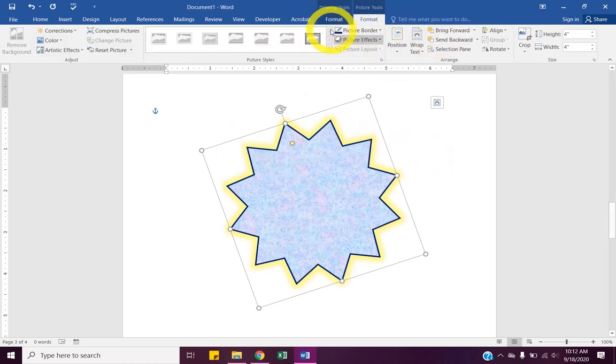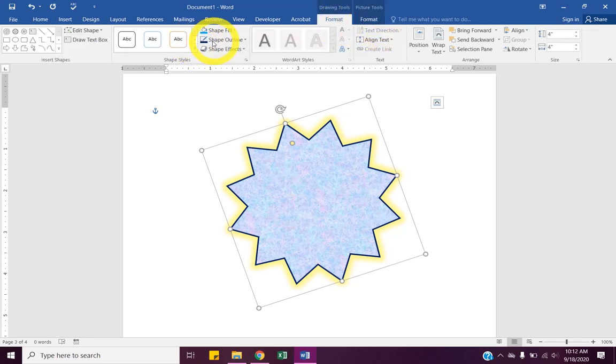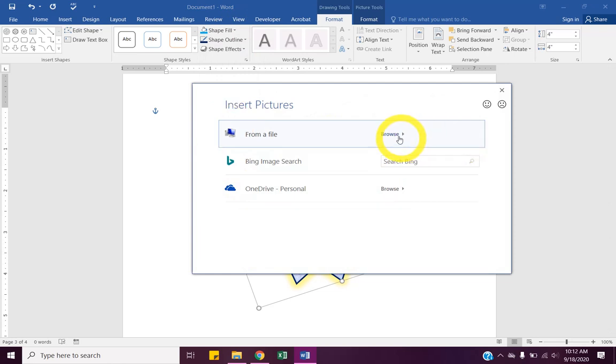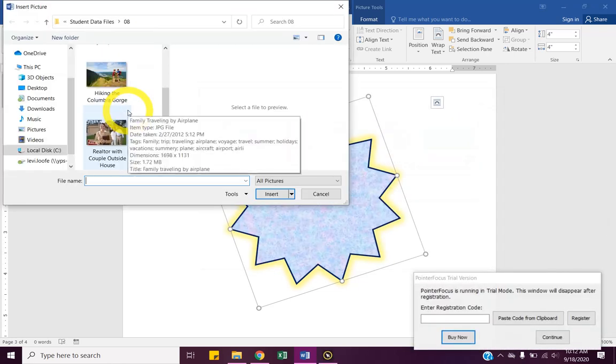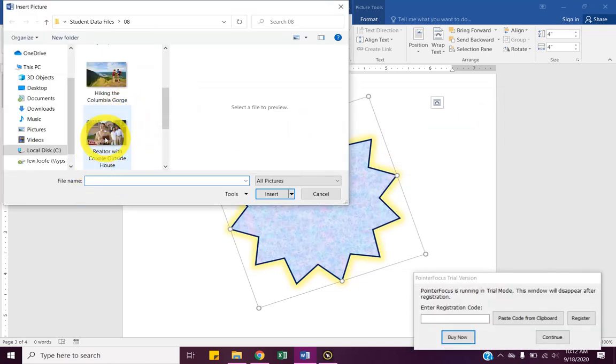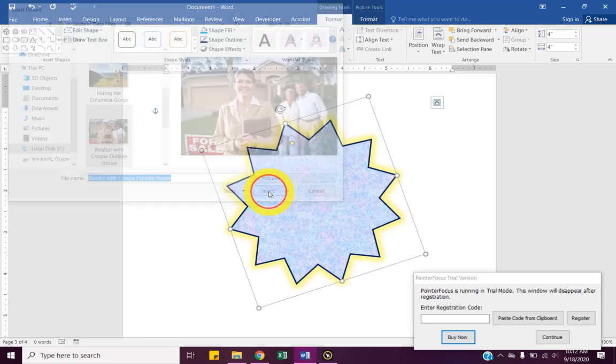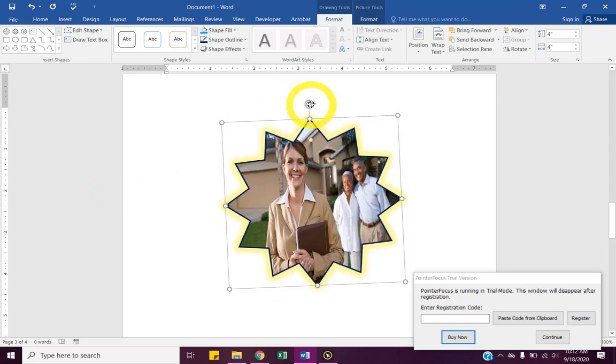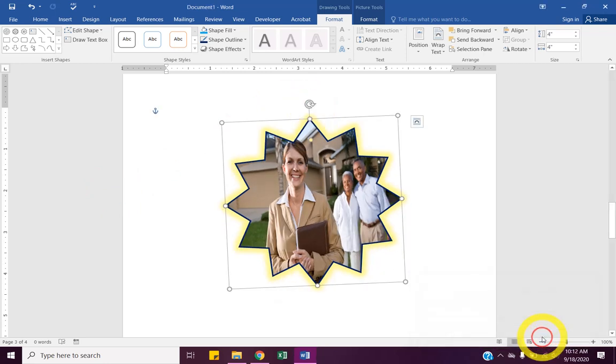why did it disappear? Shape Fill, Picture, and what else do we have in these options? This lady and the people she just sold a house to. Inside my picture, or inside my shape. So that's another way to fill things in Word. And that would be lesson 8.